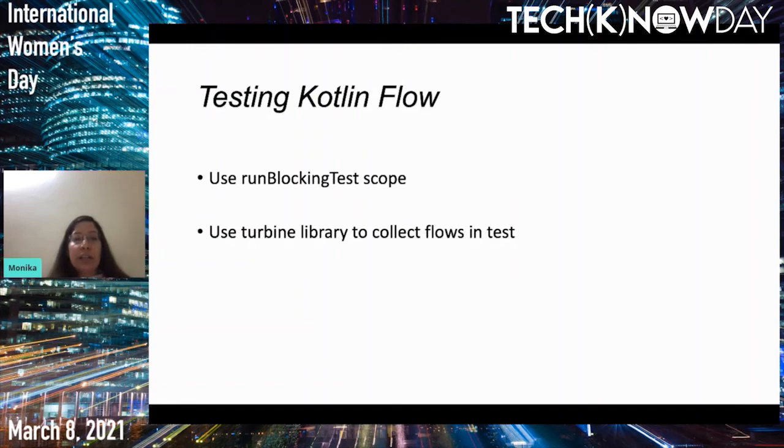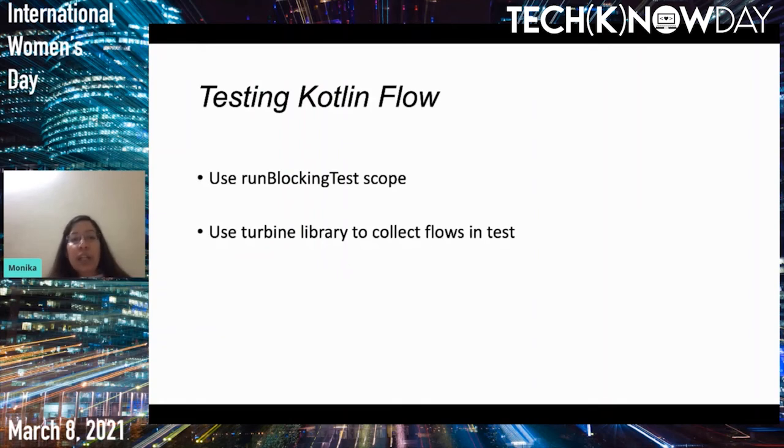And you need to use run blocking test scope, so that you can have that scope. Suppose you are testing the repository which actually does the network call, the coroutines portion of the code you can keep in your run blocking test scope. That is how we test coroutines, we test the suspend functions within another coroutine.